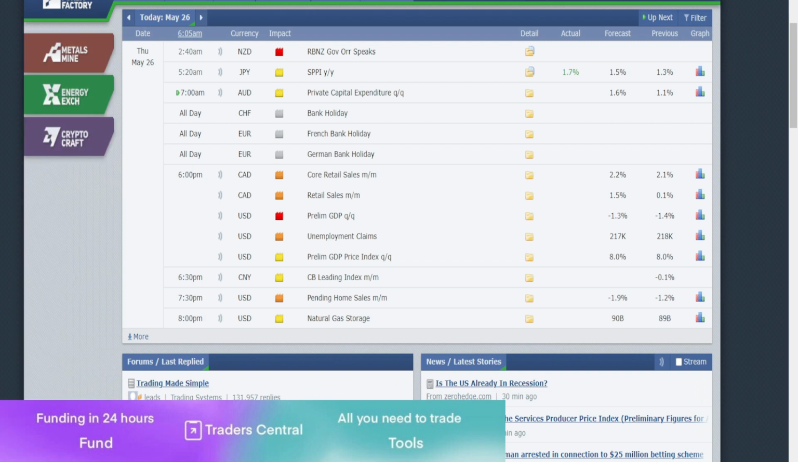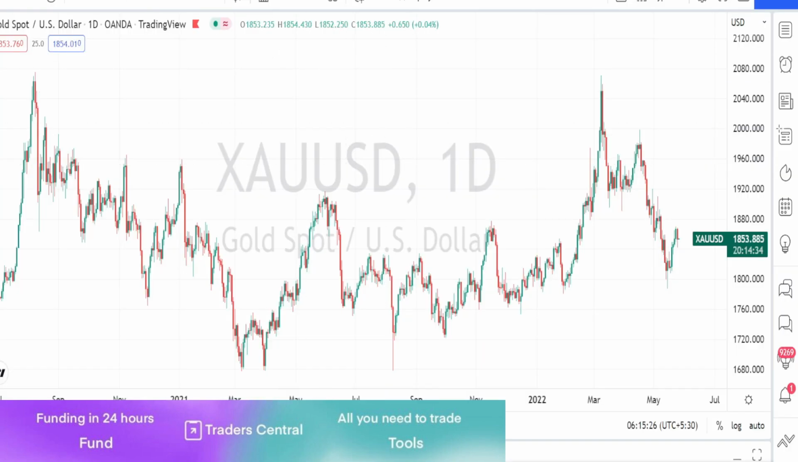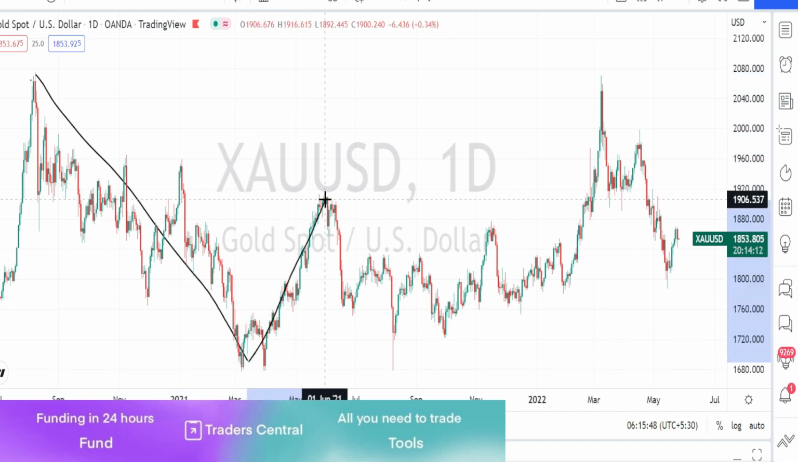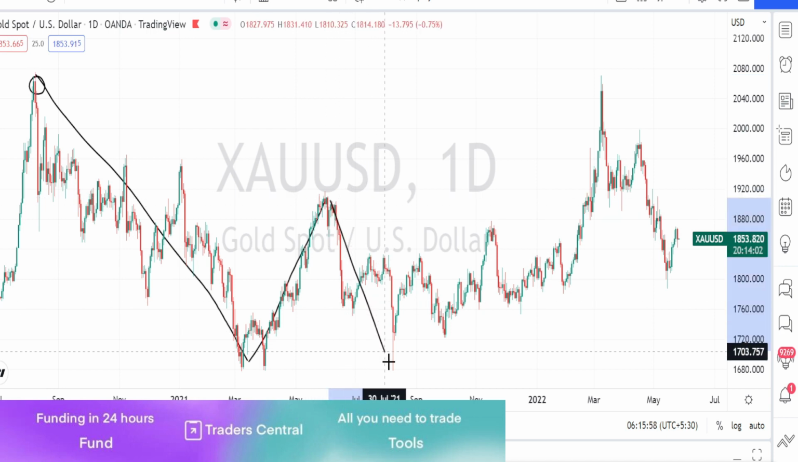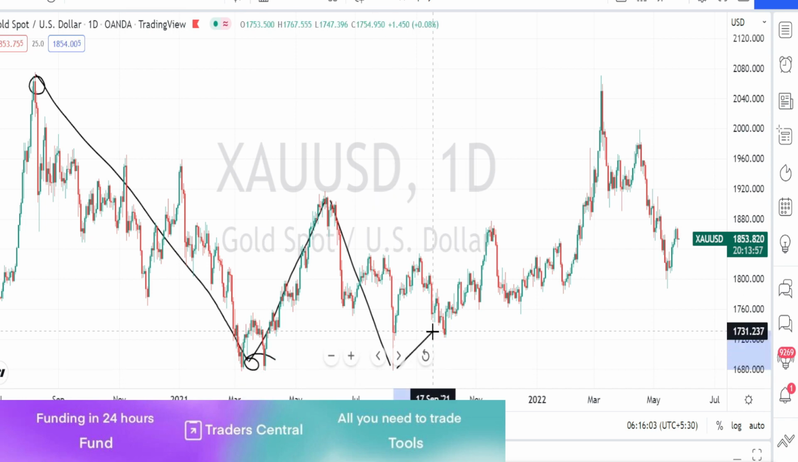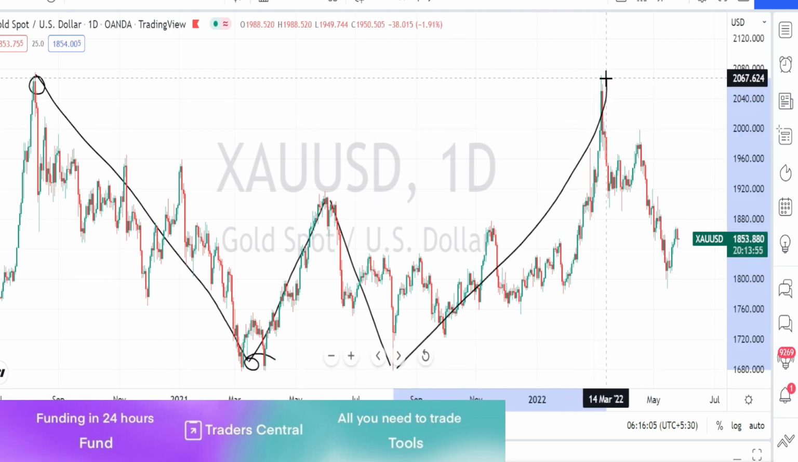Let us start our analysis. I am in daily time frame now. As we already know, from the level of 2075, the price action went on a bearish retracement. Again, it tried to go on a bullish side and found resistance around the level of 1908. Then it retraced and took support on the previous support level. Again, it went on a bullish retracement.